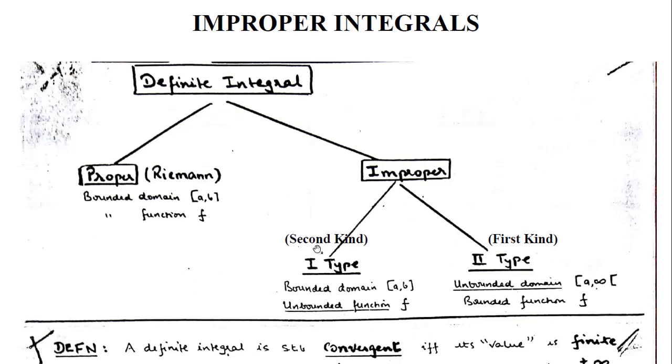But when we relax the assumption that the function is bounded while keeping the other, in the second kind or first type we consider the domain to be a bounded interval only, with no infinity at the endpoints, but the function we consider to be unbounded somewhere.